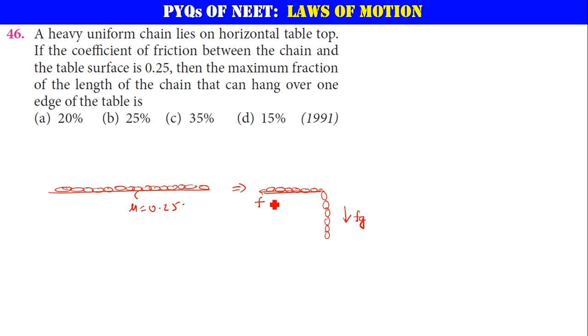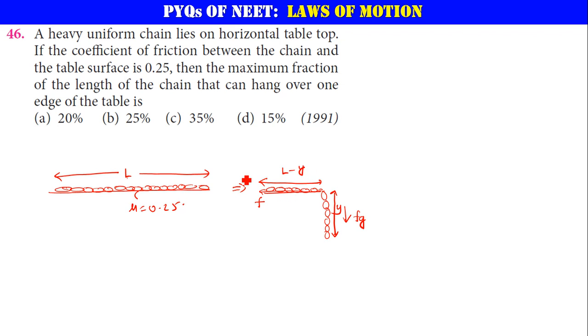So now let's consider the total length of the chain is L. Now part of it is actually hanging. Let me say that as y. So out of L, y is actually hanging down. So what is this length now? L minus y. All right.